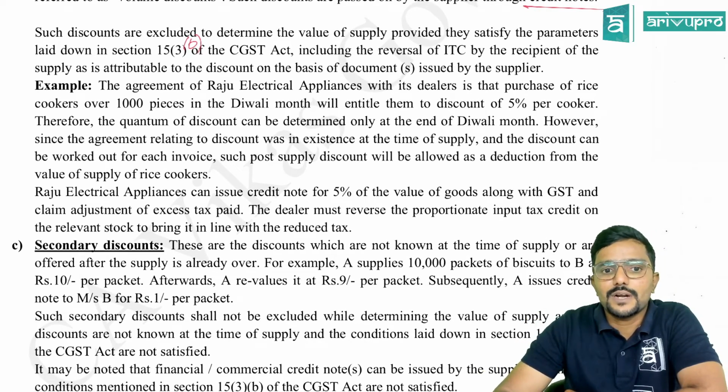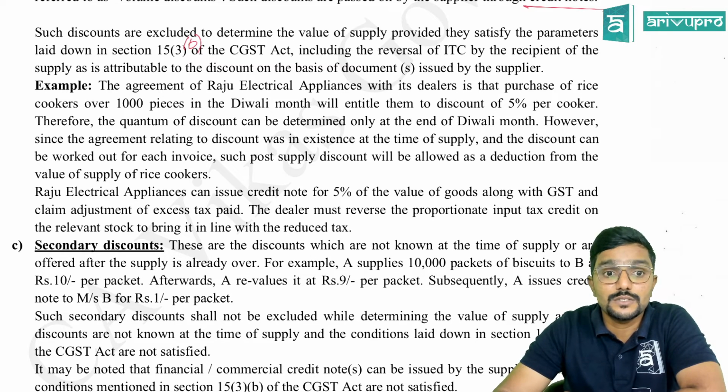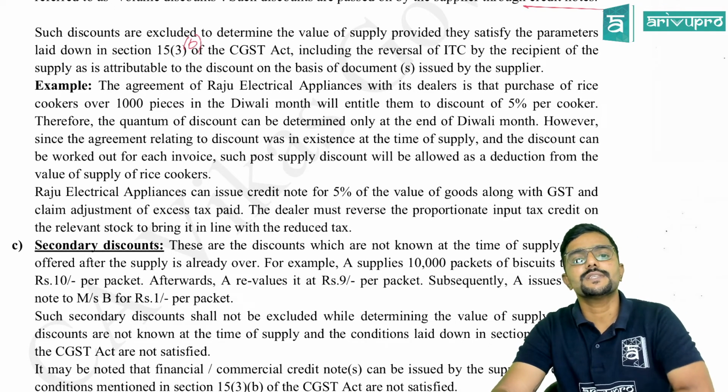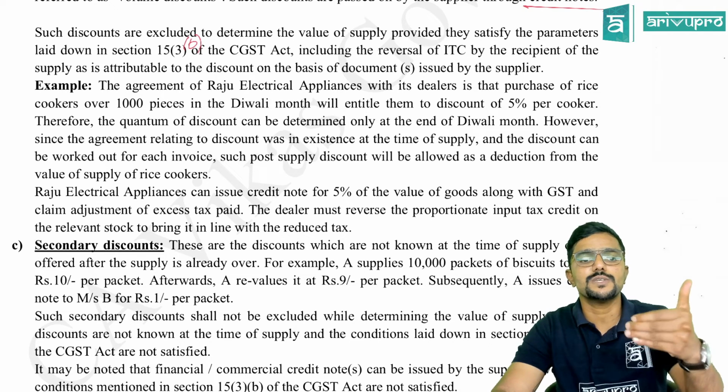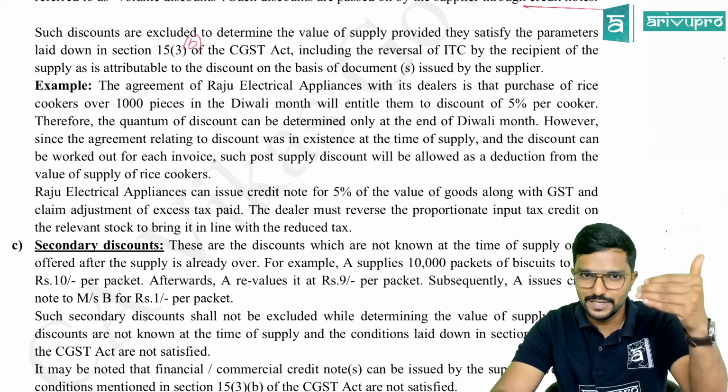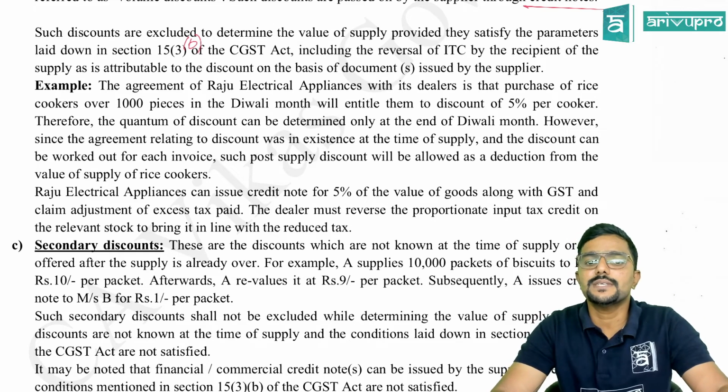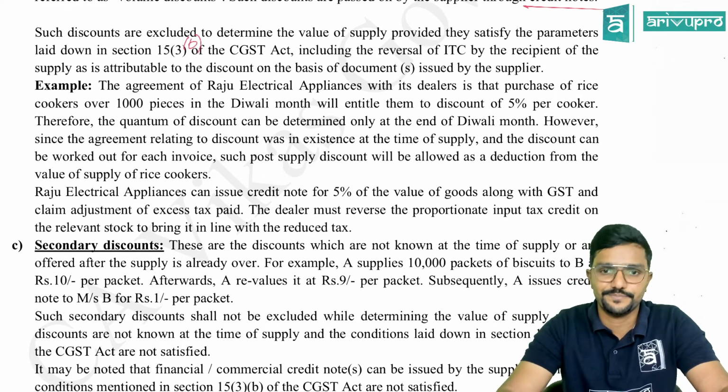The agreement of Raju Electrical Appliances with its dealers is that purchase of rice cookers over 1,000 pieces in a Diwali month will entitle them to a discount of 5% per cooker. Means if more than 1,000 cookers are purchased in a month, that is Diwali month, a 5% discount will be given per cooker.